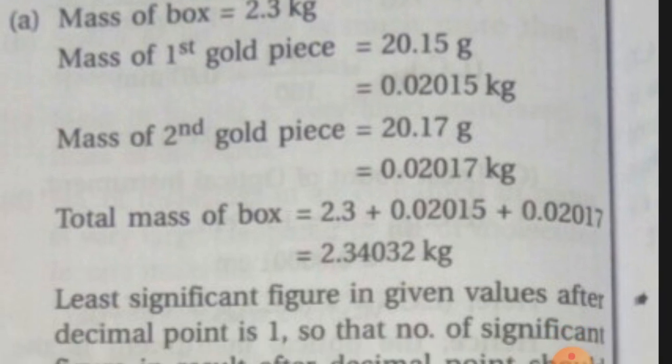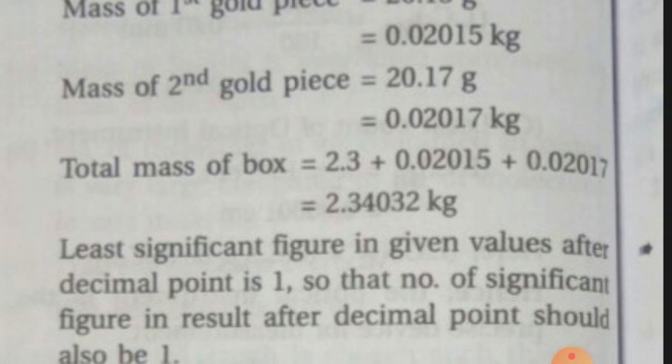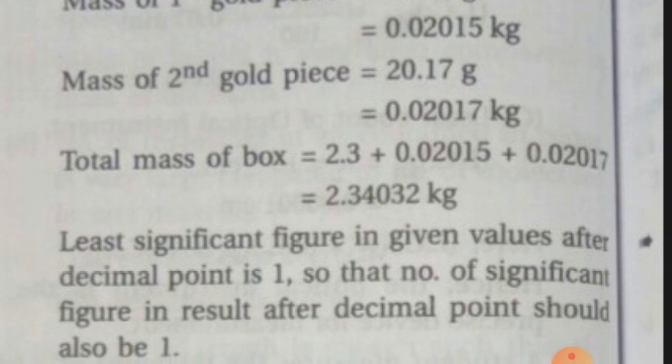2.34032 kilogram. Now the least significant figure in given values after the decimal point. Here in addition we have to consider the decimal place for least significant figures, and that is only 1, that is, in 2.3, 3 is the decimal place.